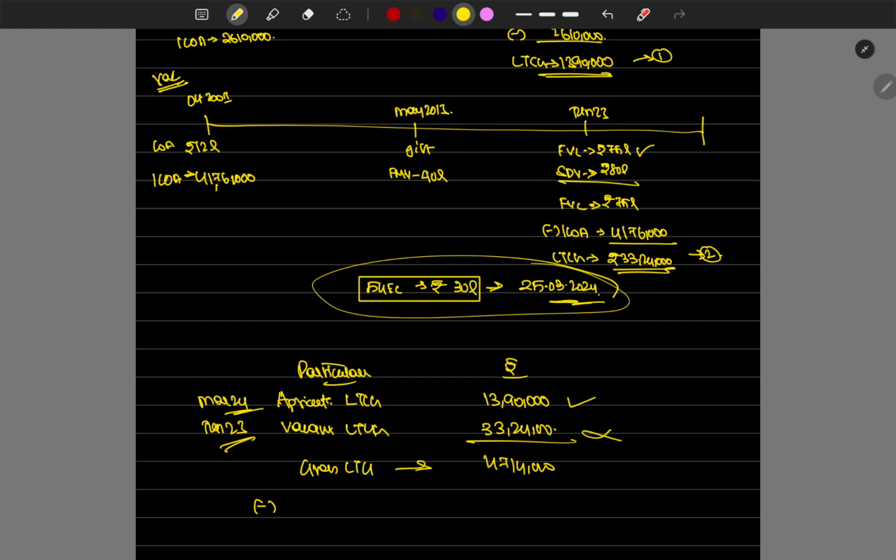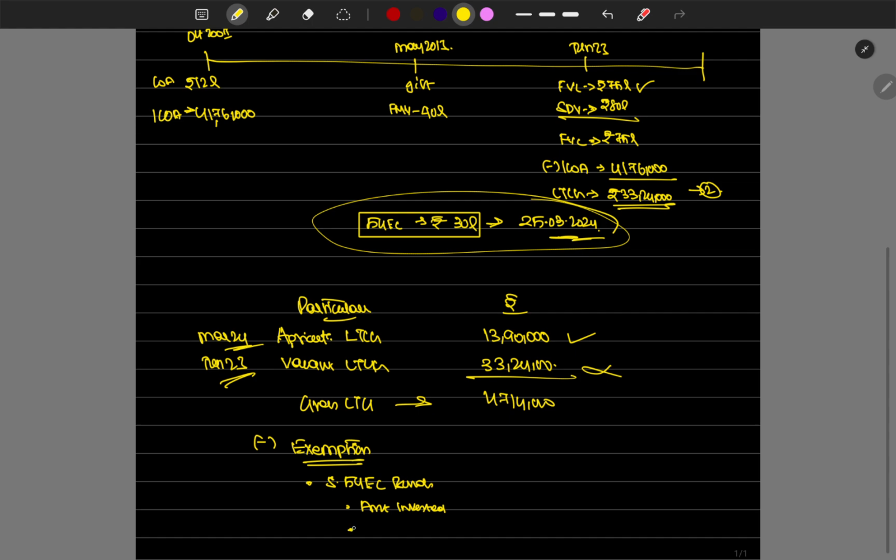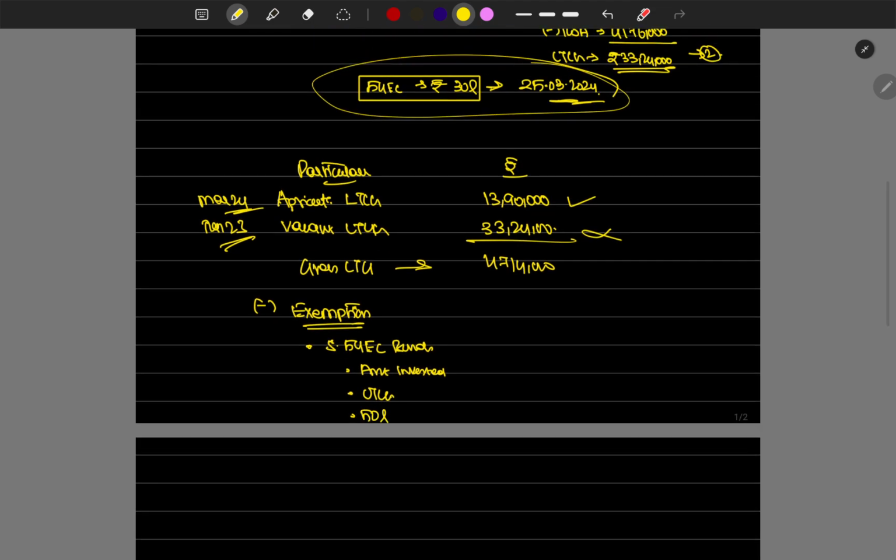The total gross LTCG is 13 lakh 90,000 plus 33 lakh 24,000, which is 47 lakh 14,000, minus exemption. How much exemption can we get under section 54EC bonds? Amount invested is 30 lakhs, LTCG is 13.9 lakhs, and the statutory limit is a maximum of 50 lakhs.